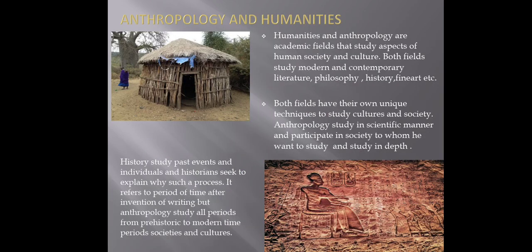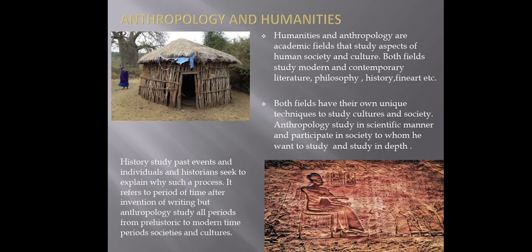So anthropology and humanities. What is the difference? Humanities and anthropology are similar subjects, because both deal with human societies and culture. Humanities study literature, philosophy, history, fine arts, etc. So science and humanities, although they have exclusive approaches, come together in anthropology, as is evident in its concern with culture's language, values and achievement in art, literature, and oral literature among people who lack writing.